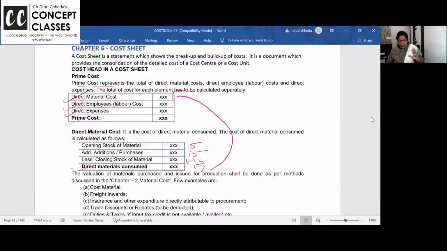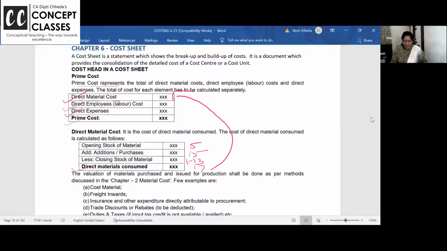So 17 will come as your direct material cost. Any doubt, you can message me in this video at the 20th minute. Anytime. We do this in accounts also, no? Opening stock of material plus purchases minus closing stock will give you material consumed.